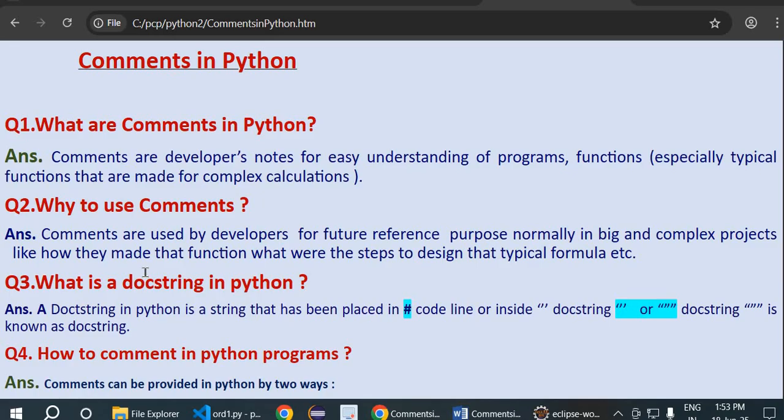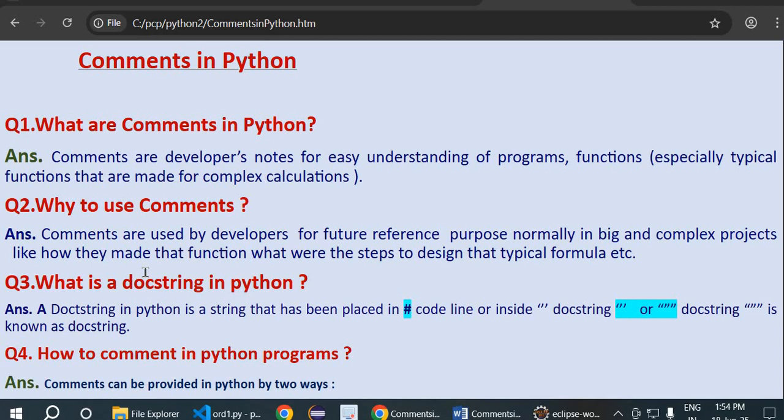So that's why the second one is why to use comments. Comments are used by developers for future reference purposes. Future reference means as and when in future, if you need to change, if you need to update, or if you are not getting your correct output at the client side after deployment, by your program, by your function, or even by your class, then you need to modify it. So if you have written all these steps in your comments, then it will help you.